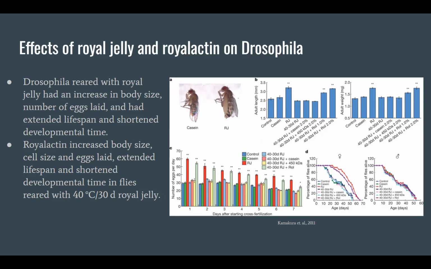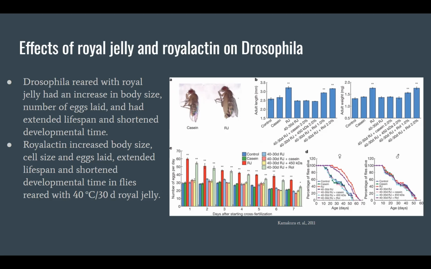Once again, to analyze the morphological differences, we looked at body length, body weight, number of eggs laid, and longevity. Essentially, the main takeaways here are that the Drosophila reared with royal jelly medium had an increase in body size, eggs laid, and extended lifespan while experiencing a shortened developmental time. The other takeaway is that royal actin increased body size, cell size, and eggs laid while extending lifespan and shortening developmental time. This was not seen in the 450 kilodalton protein, the casein, or the royal jelly denatured by itself.